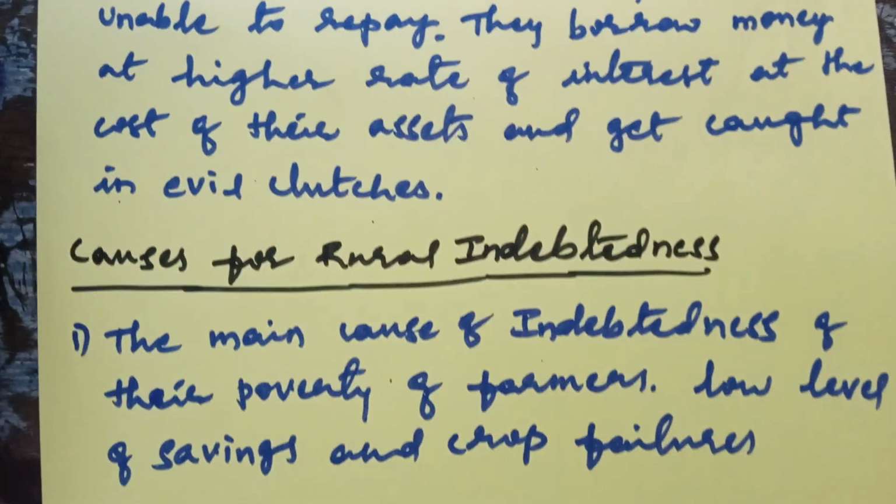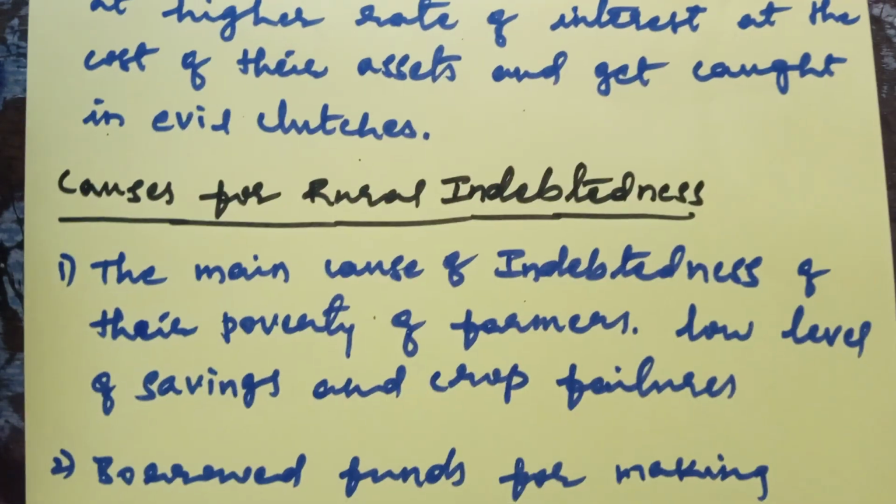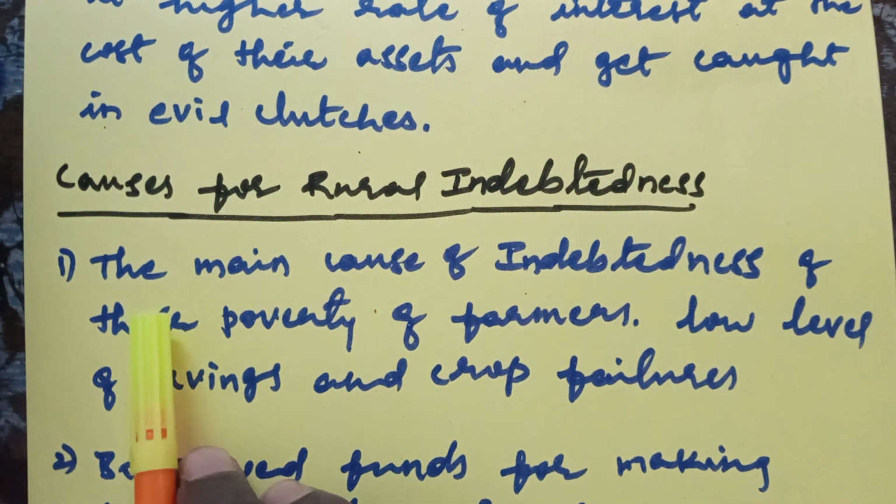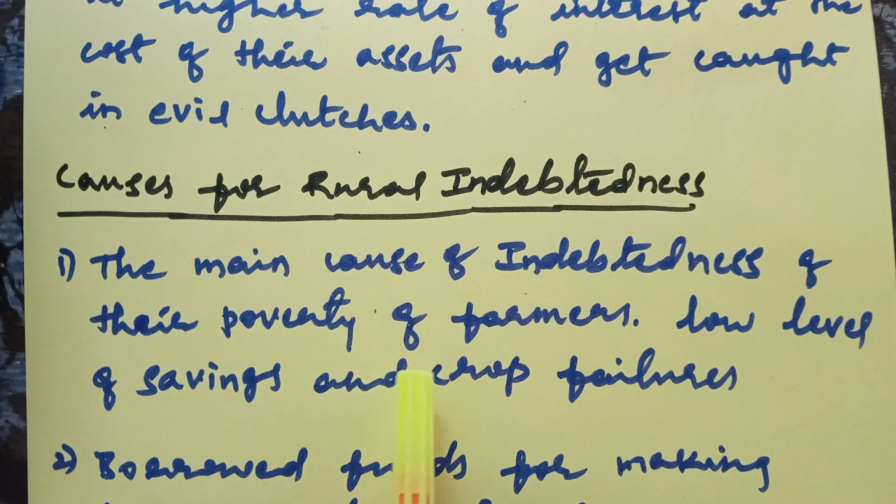Then what are the causes? Why will people borrow the money? There are some causes, so let us know one by one. The first and main cause of indebtedness is the poverty of farmers, low level of savings and crop failures. Why will the farmers borrow the money from the money lenders? First of all, who are the money lenders? They are friends, relatives, and people who are available in the villages at that time, and immediately the farmers borrow money from them.